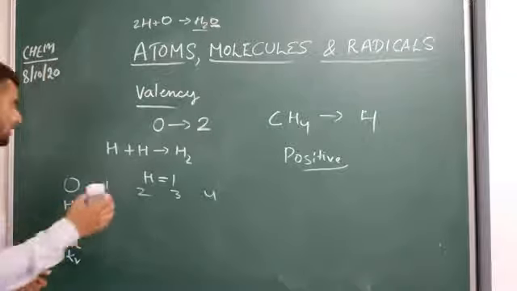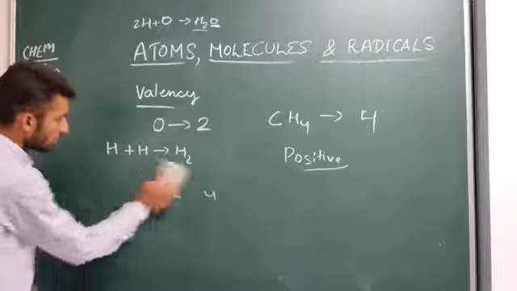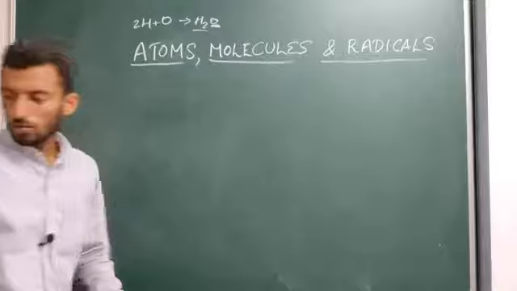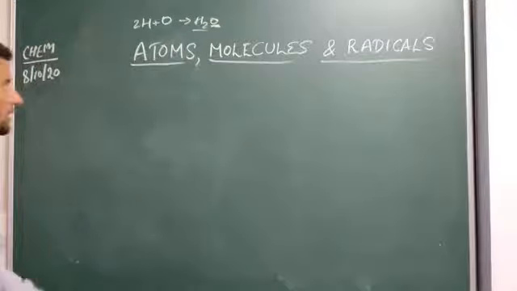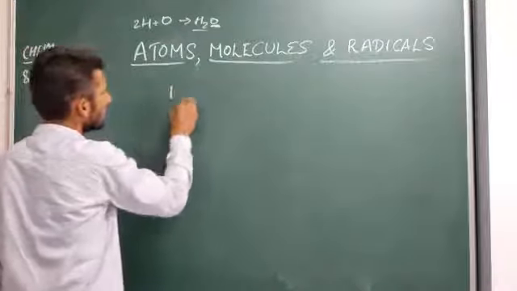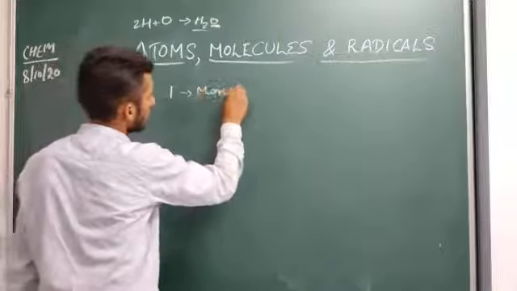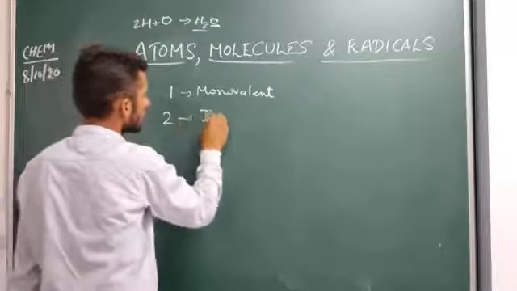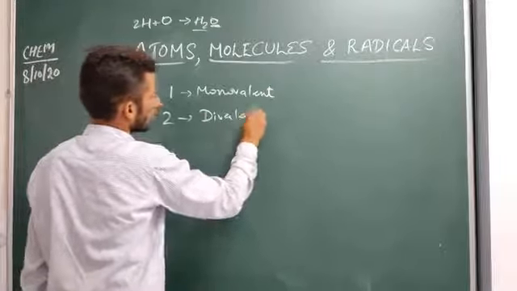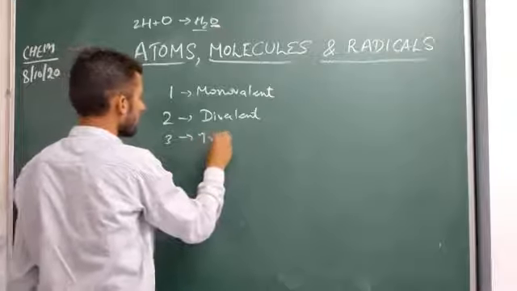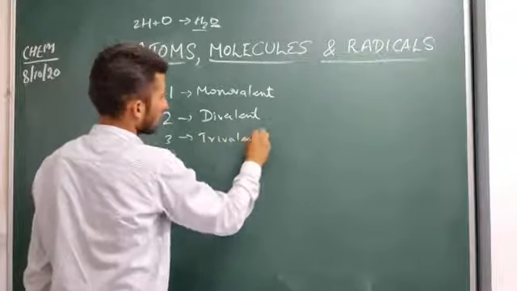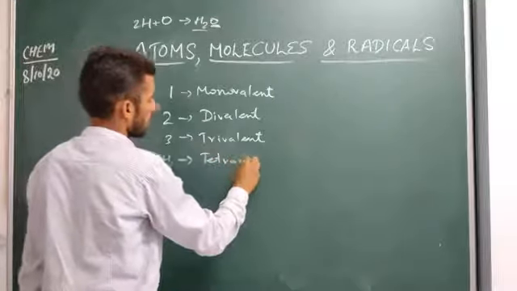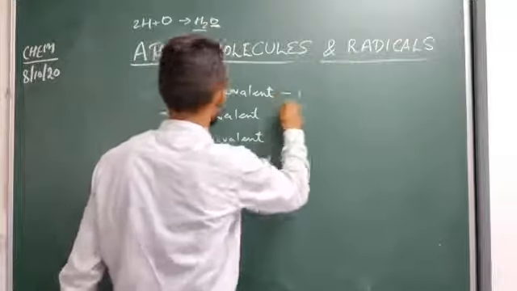One thing to keep in mind: a table is given in your book. In that table you can see elements having valency equal to 1, they are known as monovalent. Elements having valency of 2 are known as divalent. With 3 they are known as trivalent. And with 4 they are known as tetravalent. Their examples I will write here.